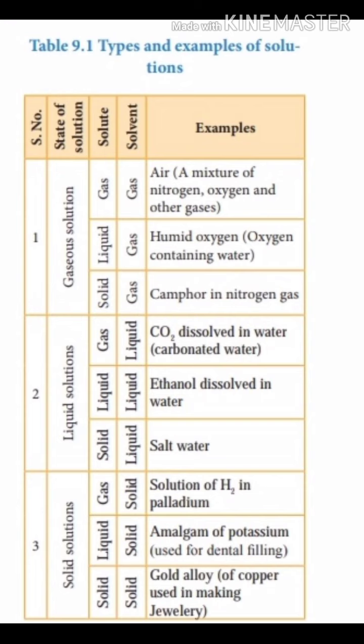A homogeneous solution is obtained. In the solution, sodium cations and chloride anions are uniformly distributed in water. Here, water is the solvent as the amount of water is more compared to the amount of sodium chloride present in this solution, and sodium chloride is the solute. The commonly used solutions are those in which a solid solute is dissolved in a liquid solvent. However, solute or solvent can be in any of the three states of matter: solid, liquid, gas.